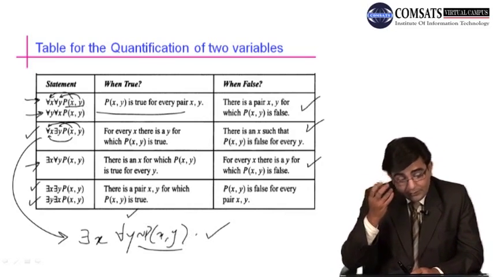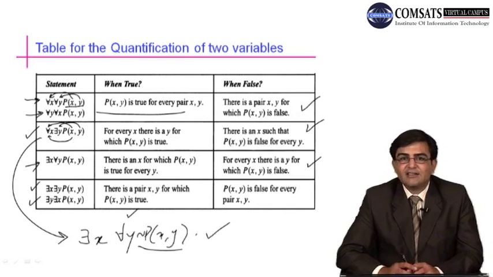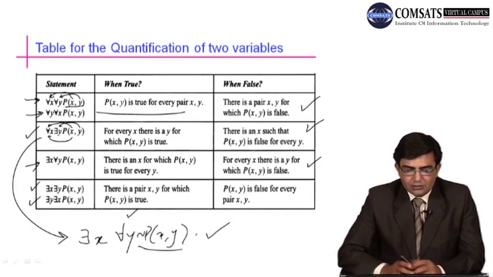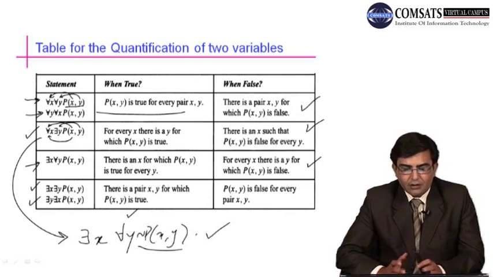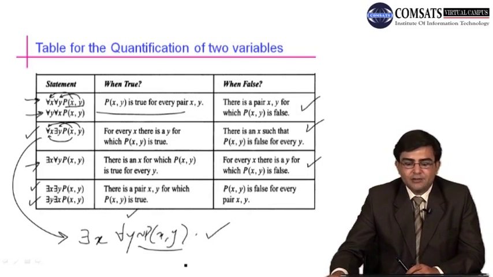Both of these statements will be true when there is some pair x y for which p of x y is true, and this statement will be false when p of x y is false for every pair x and y. So this is basically a summary of the multiple quantified statements which involve only two quantifiers, either for all or there exists. Then we can check the truth value of such statements like this.